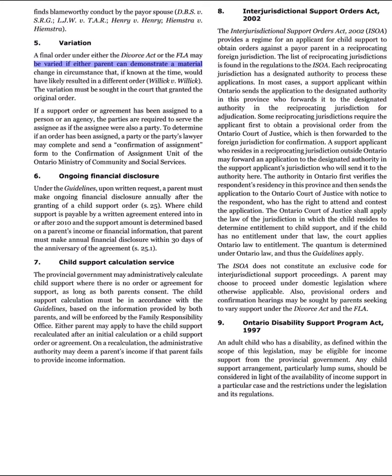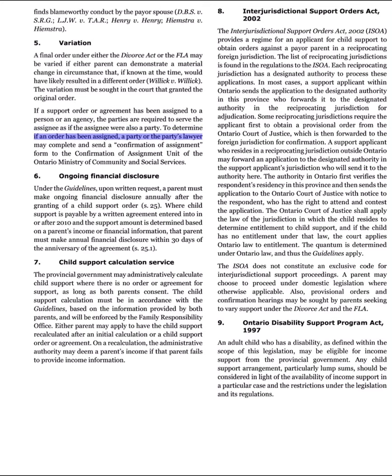5. Variation. A final order under either the Divorce Act or the FLA may be varied if either parent can demonstrate a material change in circumstance that, if known at the time, would have likely resulted in a different order. Willick v. Willick. The variation must be sought in the court that granted the original order. If a support order or agreement has been assigned to a person or an agency, the parties are required to serve the assignee as if the assignee were also a party.